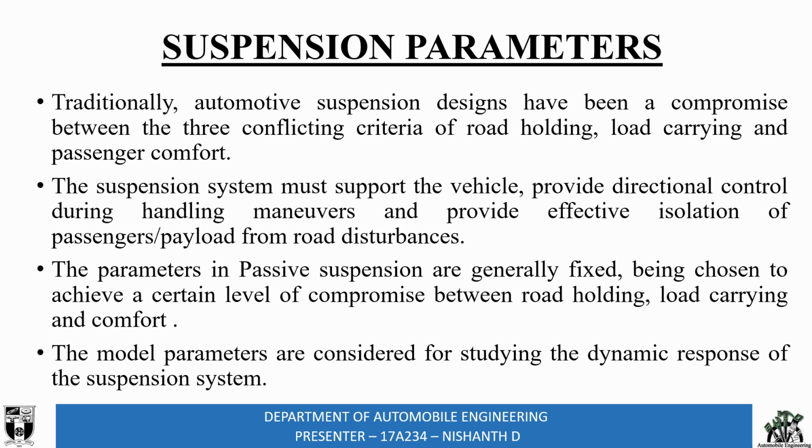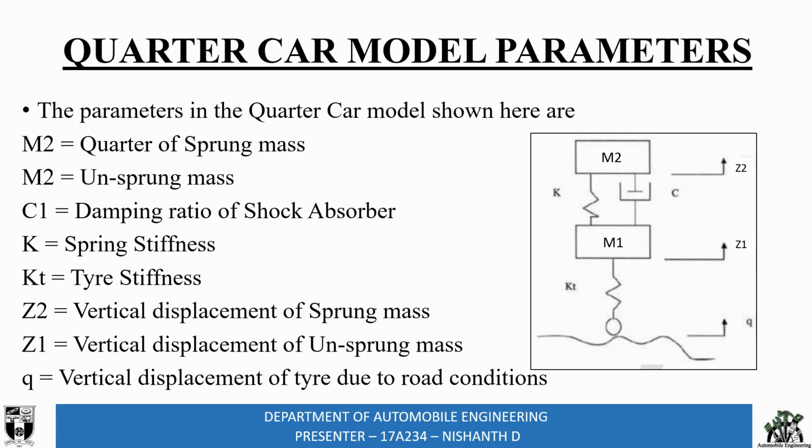The suspension system must also support the vehicle weight and provide directional control while taking different maneuvers, and provide isolation of the road-induced vibrations to the passenger compartment. For a passive suspension system, all the parameters of the suspension are fixed at the beginning of the design itself, and the values are fixed based upon the compromise between these functions. So we'll study the dynamic response for the given parameters of the suspension system. So this is the quarter car model.